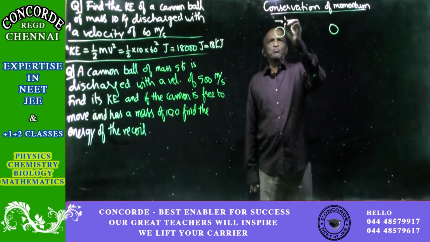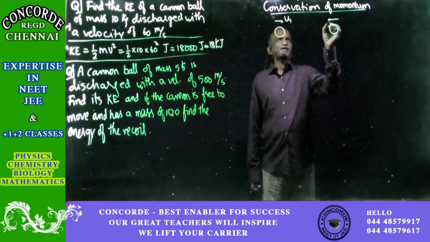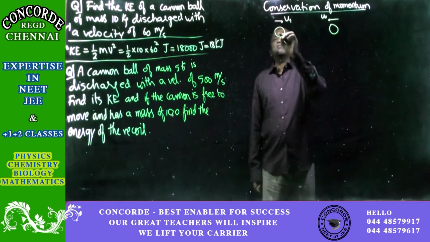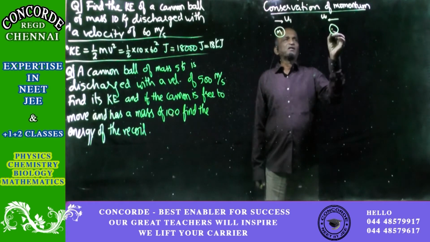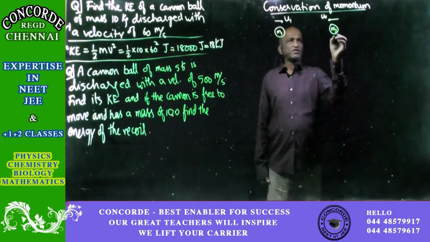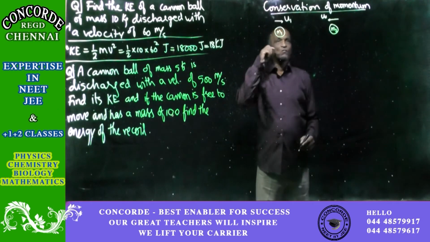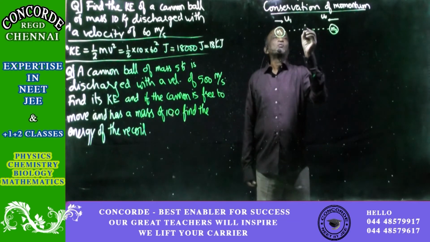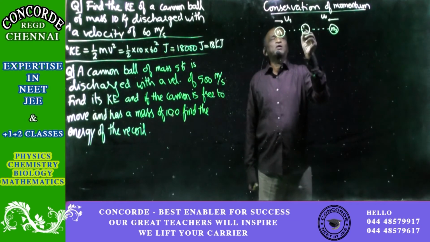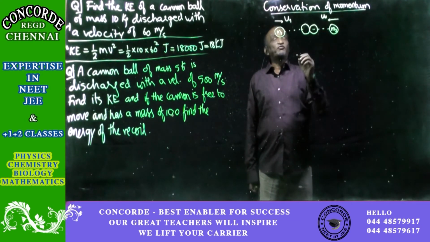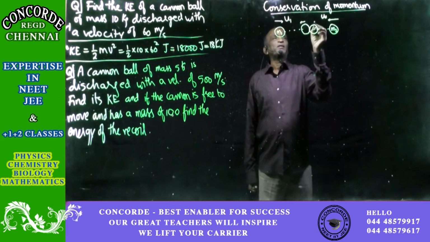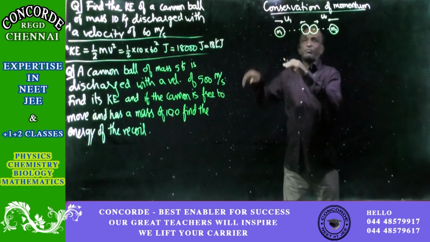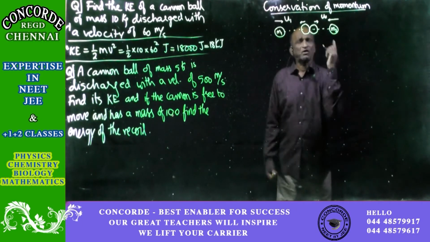The first body is, say, moving forward with a velocity u1, and the second body is moving in the reverse direction with a velocity u2. The mass of the first body is m1, and that of the second body is m2. As they keep on moving, at one point of time a collision will take place. After the collision, both may return back, or both may move in one direction, or both can move in the opposite direction, depending upon the heaviness of the mass of any particular body.